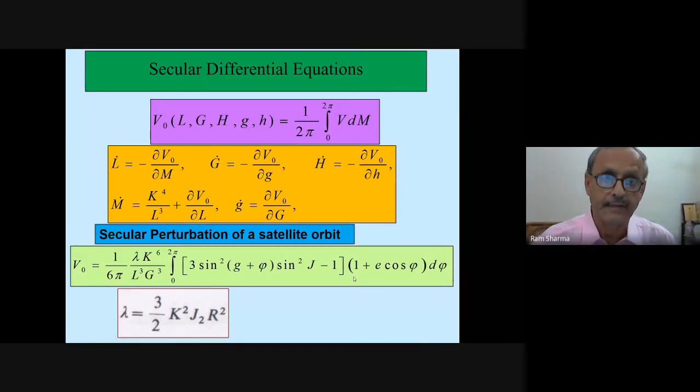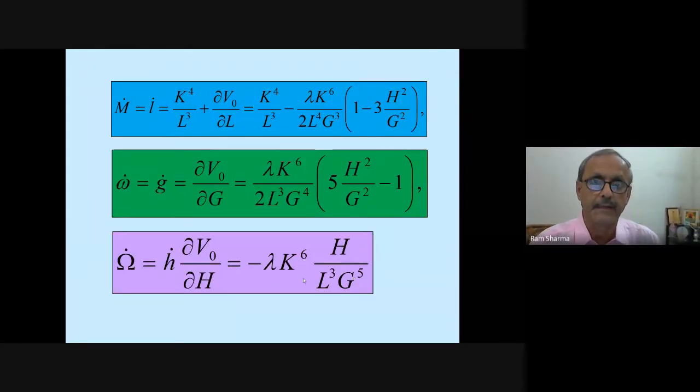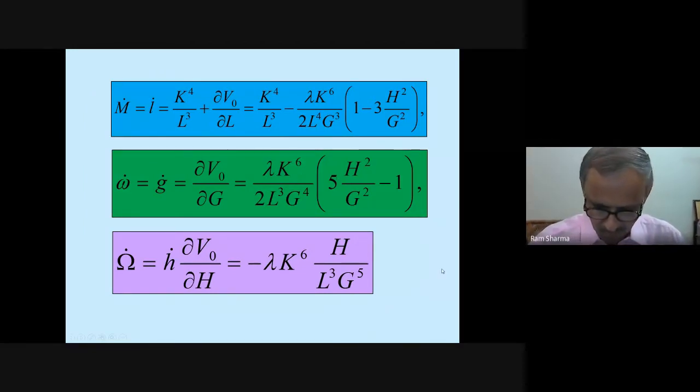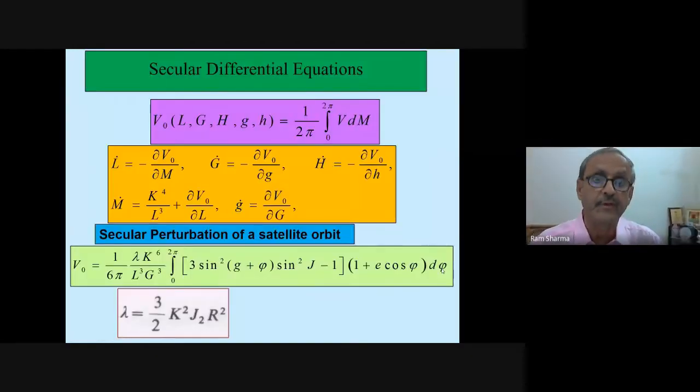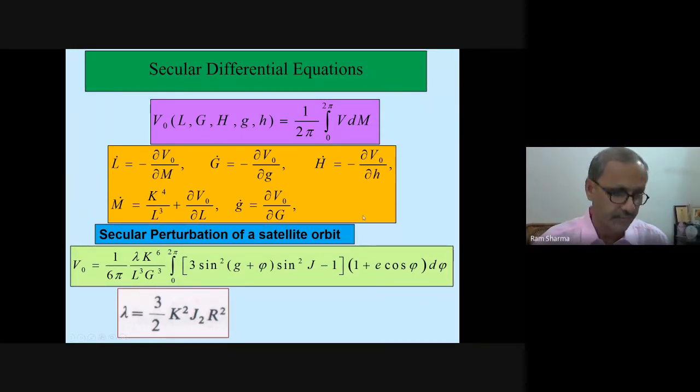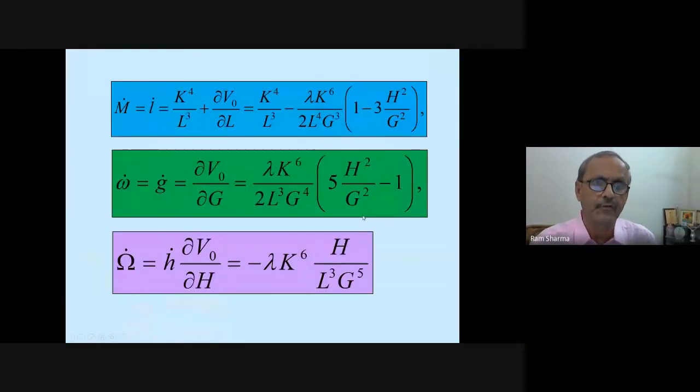And then when we integrate them and find the equations of motion from these equations, you are seeing these equations here, then we will get M dot equal to L dot. So this is the change due to oblateness in the mean anomaly.